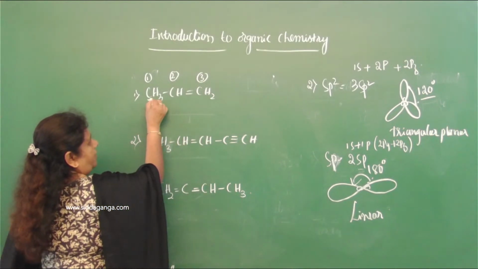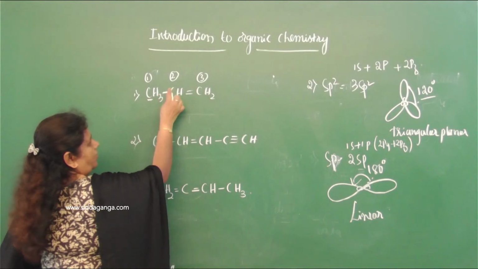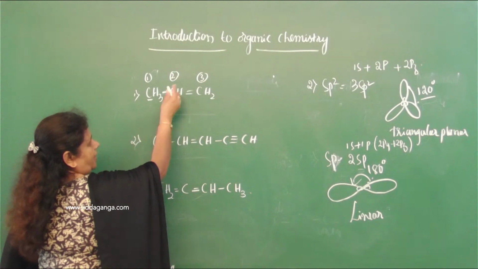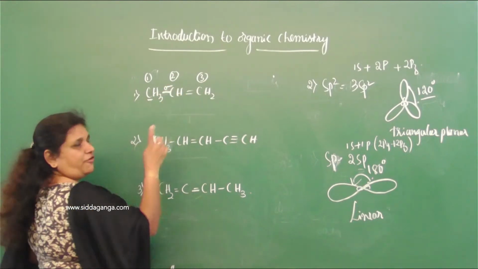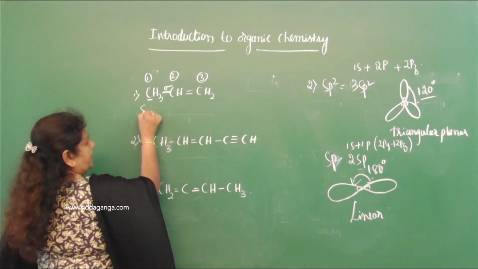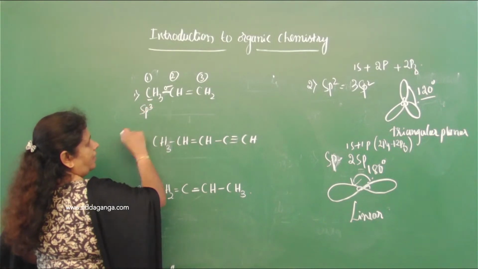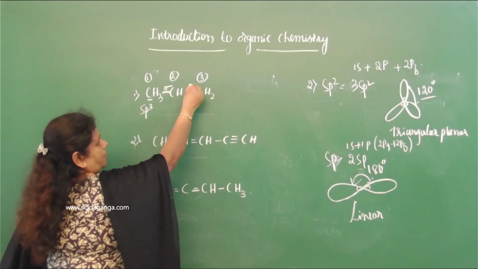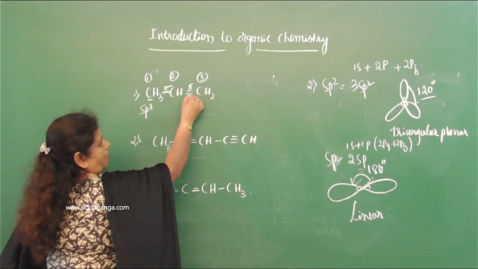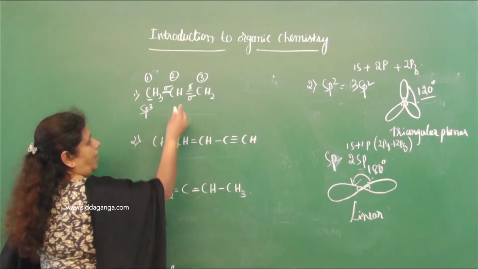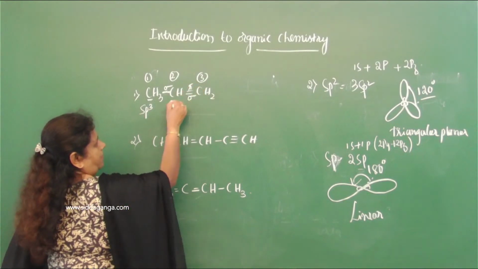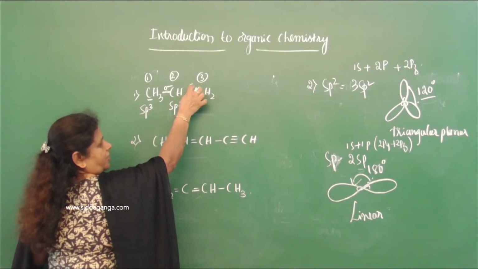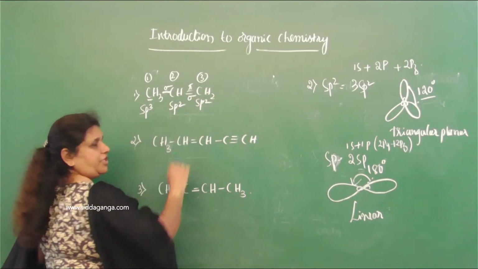Look at this carbon. It forms only one single bond with the other carbon. Only single bond with the carbon. Like one sigma bond. It does not form any pi bond. Therefore, it is sp3. Correct? And look at this carbon. Here there is a sigma bond, but here a double bond is formed. Double bond means one pi bond, one sigma bond. So this carbon forms one pi bond. Therefore, it is sp2. This carbon also forms one pi bond, therefore it is also sp2.